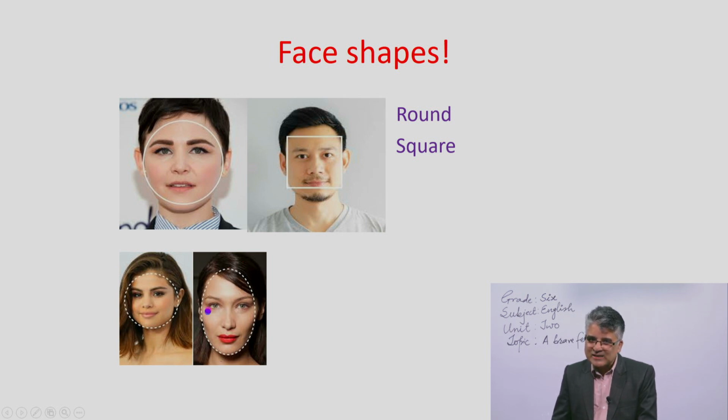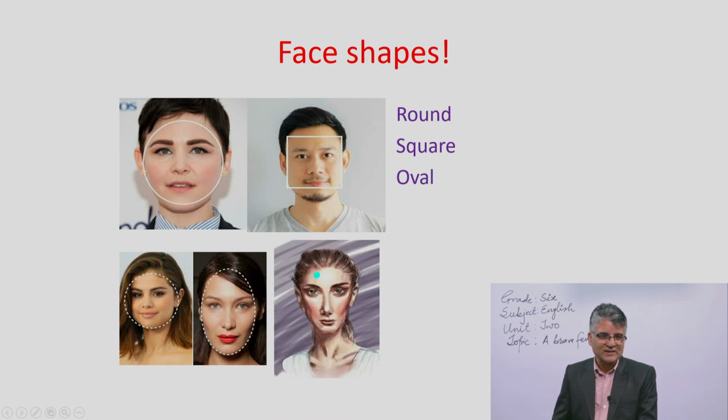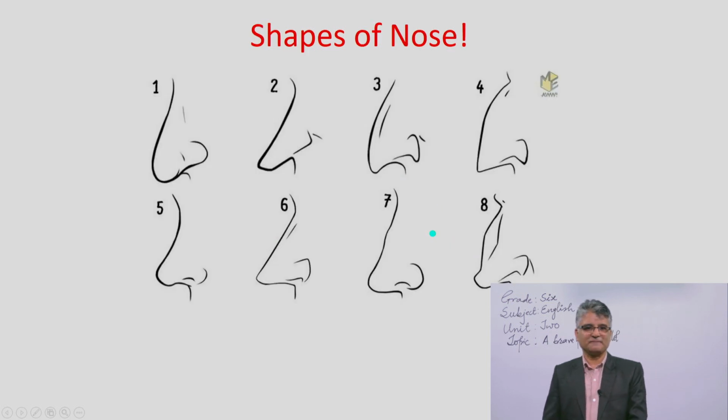Is it like the shape of an egg? Oh yes. What do you say for this? This is oval. And for this? Here, this is a long face as well as it is triangular also. If you join one point here and another point and the other point here, and if you join 3 points, you will be getting the shape of the triangle. So it is a long as well as triangular face.